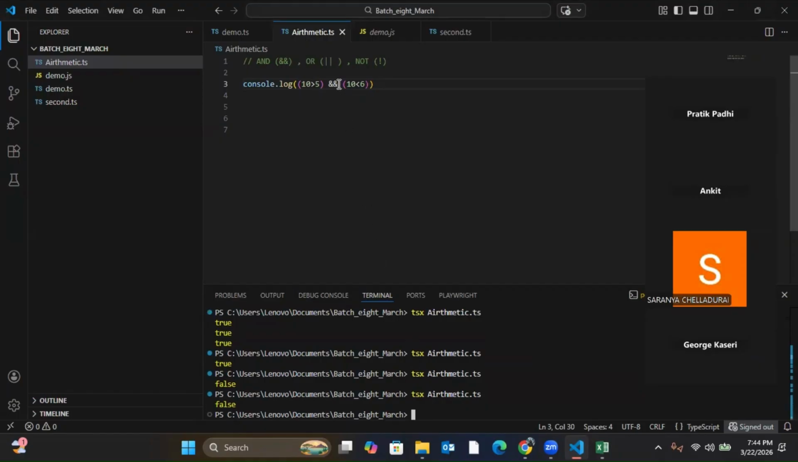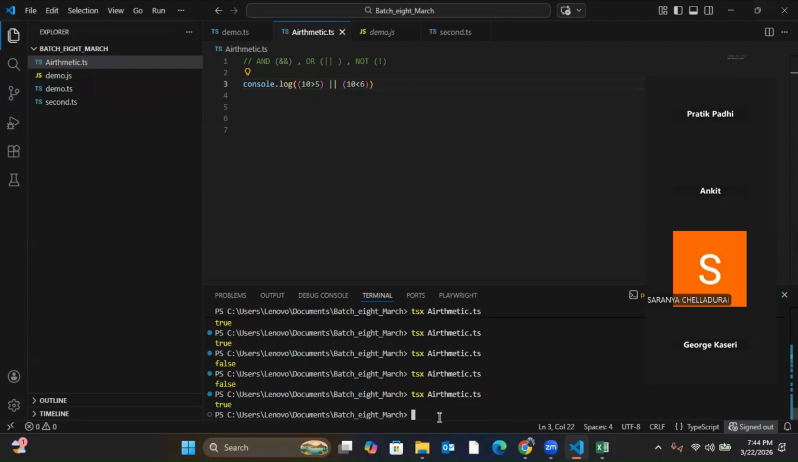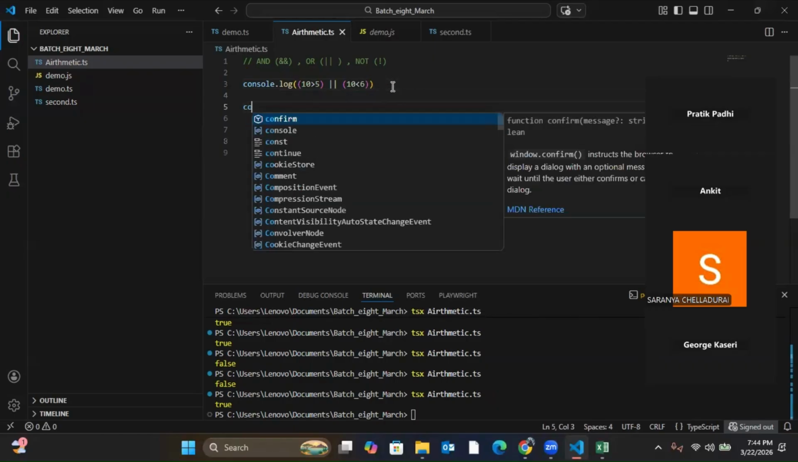Okay, but if I want to use OR, what can I do? I can give this one. For OR, true and false, that is true only. So if I run it, you'll see that it is true. Okay, now come to not. Let's say if you want to use not.